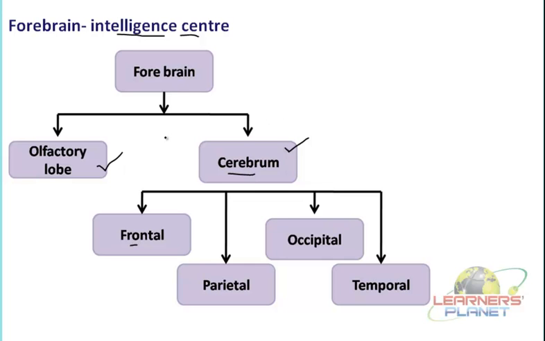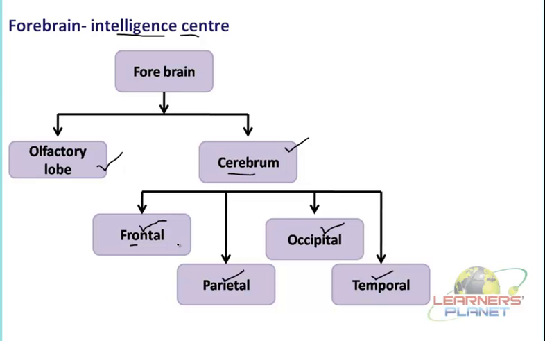So what type of parts does the cerebrum have? It is divided into 4 lobes: the frontal lobe, parietal lobe, occipital lobe and temporal lobe. Each of these lobes is associated with different types of sense organs or different parts, and they function accordingly by receiving the message, by receiving the stimulus.